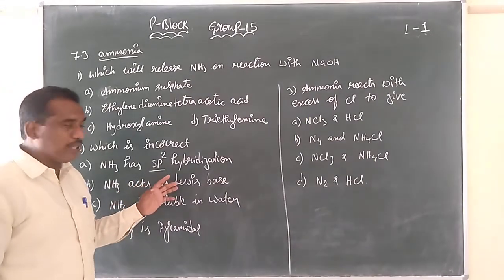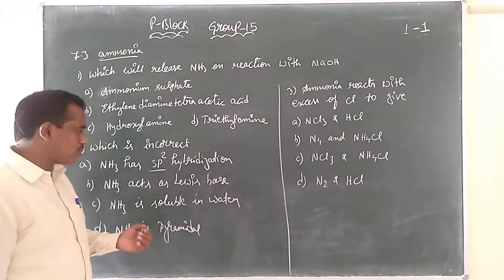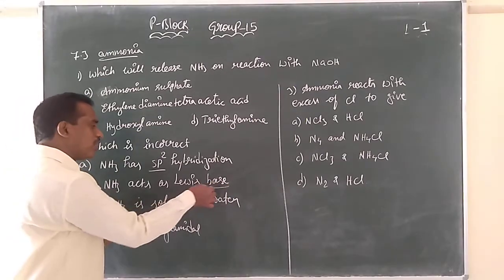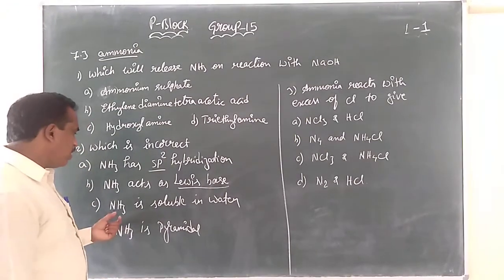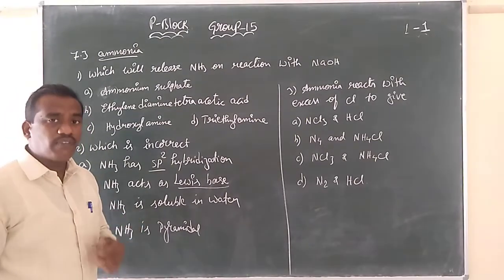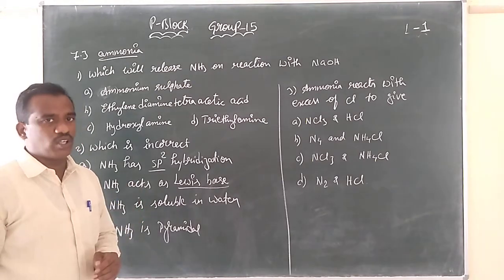NH3 acts as Lewis base. Yes, some statements will be helping us to solve the next answers also. So NH3 acts as a very strong Lewis base because of the presence of the lone pair of electrons. NH3 is soluble in water. After being soluble only, then it is forming ammonium hydroxide.